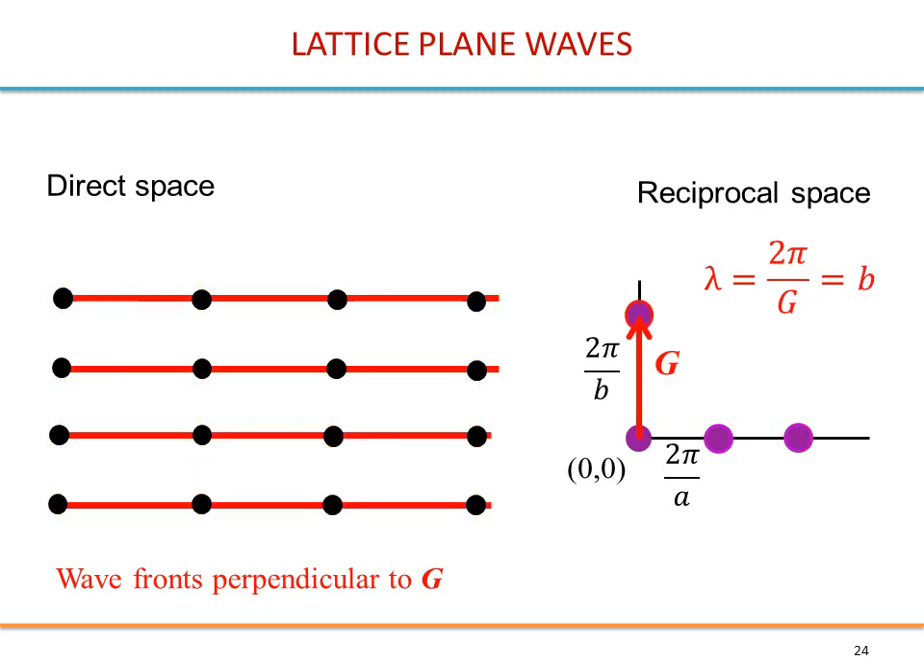We can look also in another direction, for example, from the origin to this point. Here the wavelength will be 2 pi over g equal b, and the wavefronts will be, of course, perpendicular to g, so there will be these red lines. They are separated by b, which is the lattice constant in this direction.